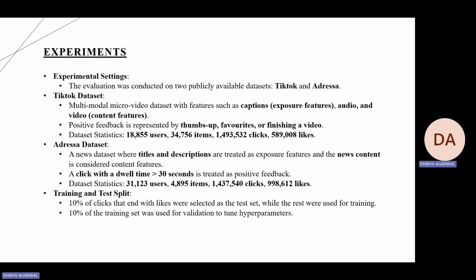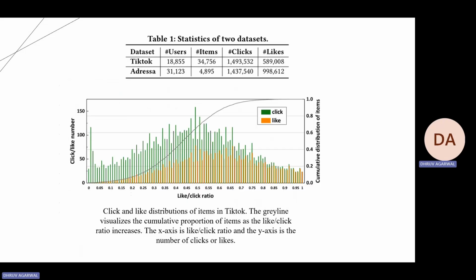For the training and testing split, we select 10% of the likes and the 10% of clicks that end with likes as the test set, while the rest were used for training. In the training dataset, 10% of the data was used for validation to tune hyperparameters. So this is the dataset. In the graph, we can see that the x-axis represents the like and click ratio, and the y-axis represents the click and the like number.